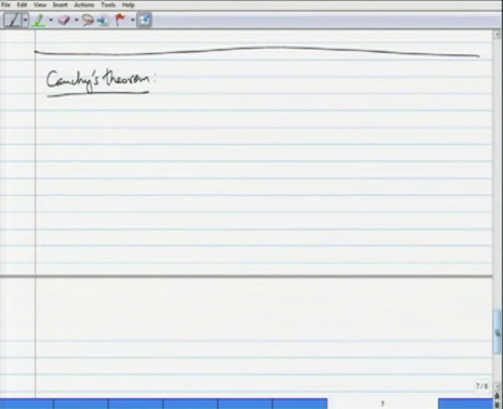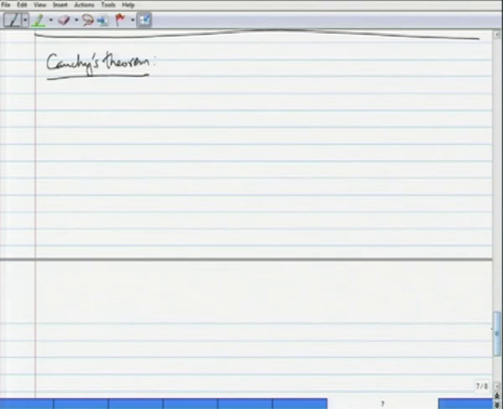And so, here is Cauchy's theorem, and a discussion of it. Firstly, before I state one or several versions of this theorem, I want to introduce the concept of the inside of a curve.